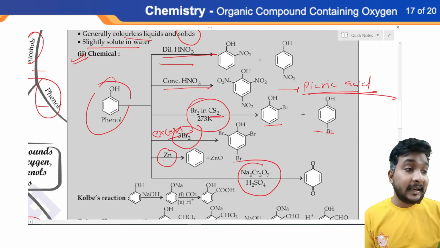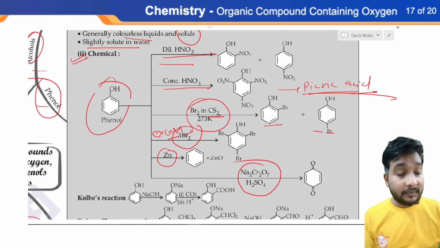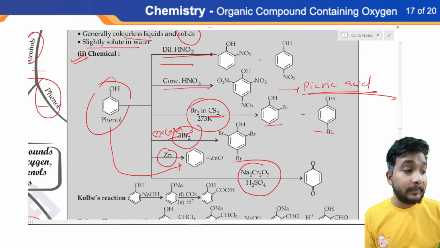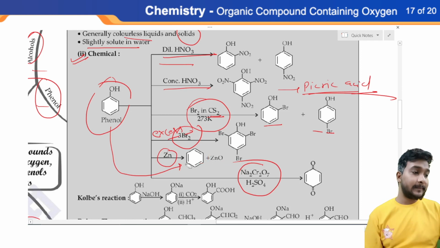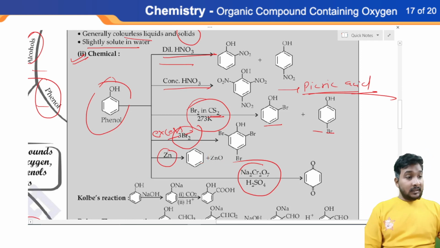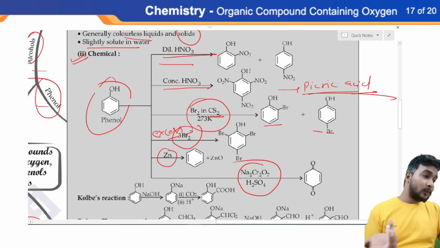But if you react phenol with zinc, listen, it will perform reduction and your phenol will convert itself into benzene and zinc oxide will be removed. This is a reduction process. Okay. You can also perform oxidation.